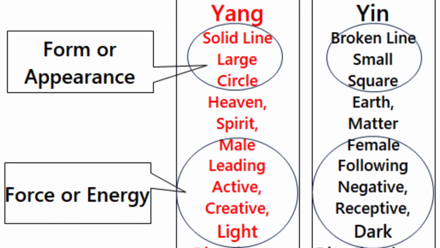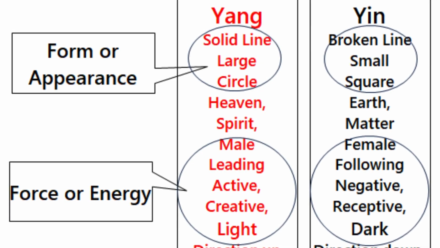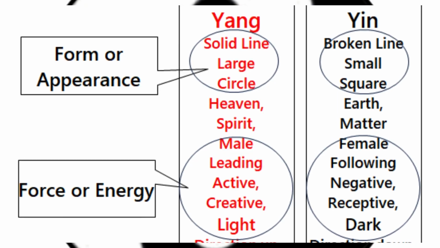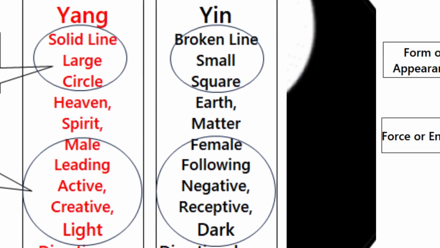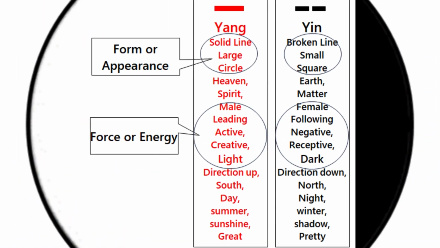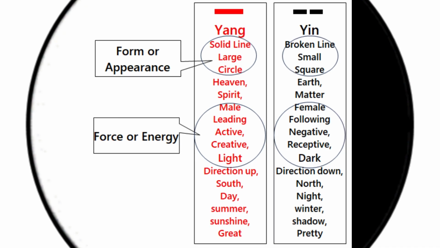1. Form, appearance. Yin form equals small, broken line. Yang form equals big, solid line. 2. Force, behavior. Yin force equals passive, following, downward. Yang force equals active, leading, upward. 3. Associated qualities and things. Yin is related to material, earth, square, dark, even numbers. Yang represents spiritual, heaven, circle, bright, odd numbers.